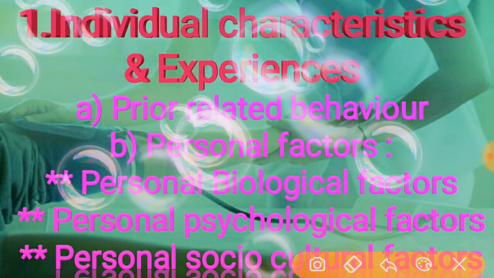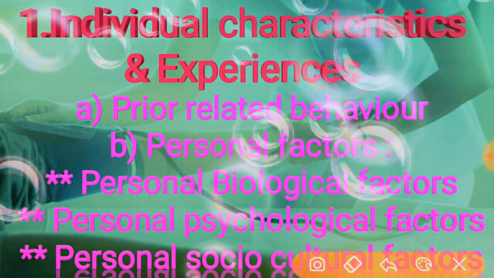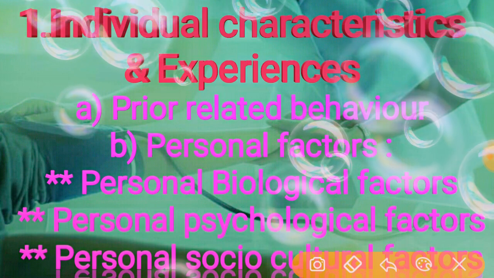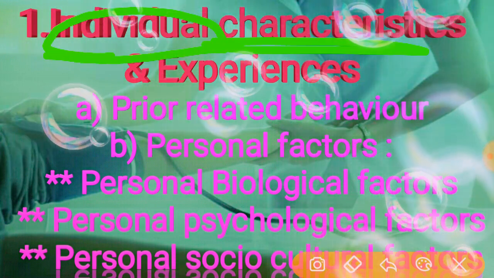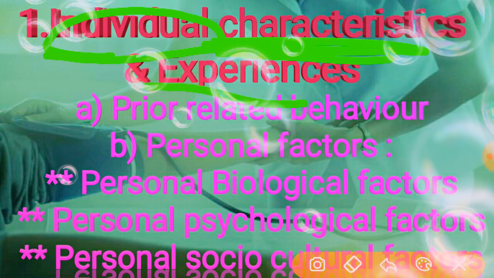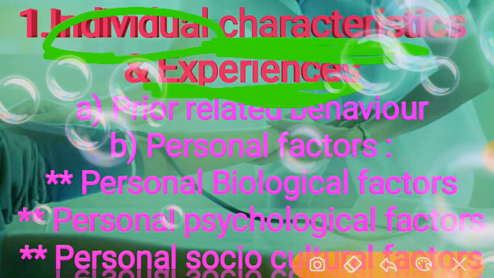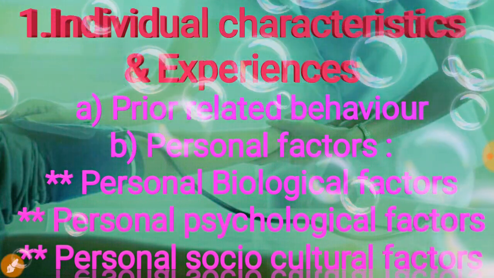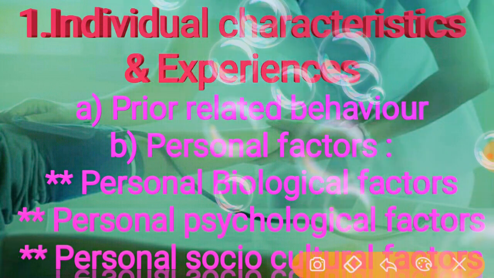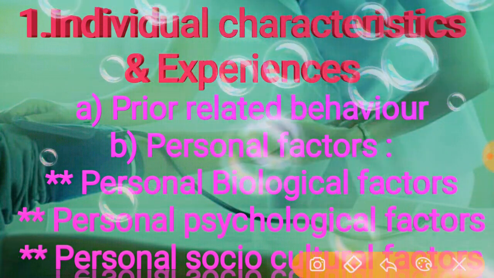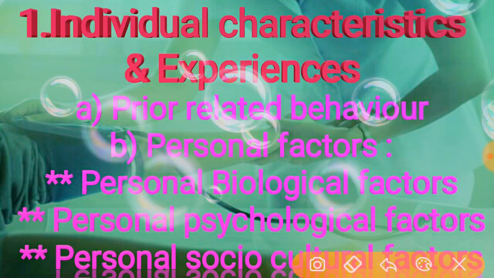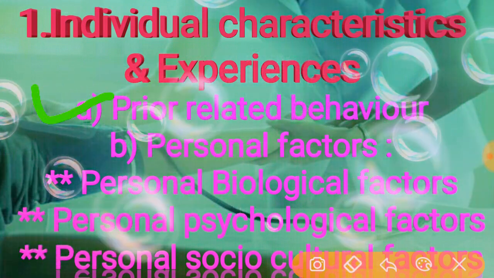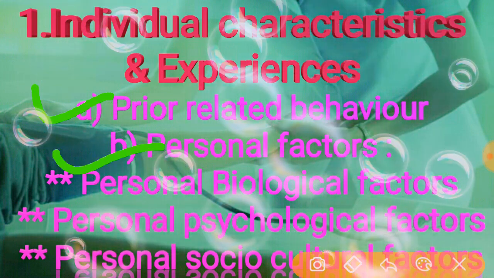Here the focus is on the individual person, who has different characteristics and different experiences. Under this there are two types: first, prior related behavior, and second, personal factors.